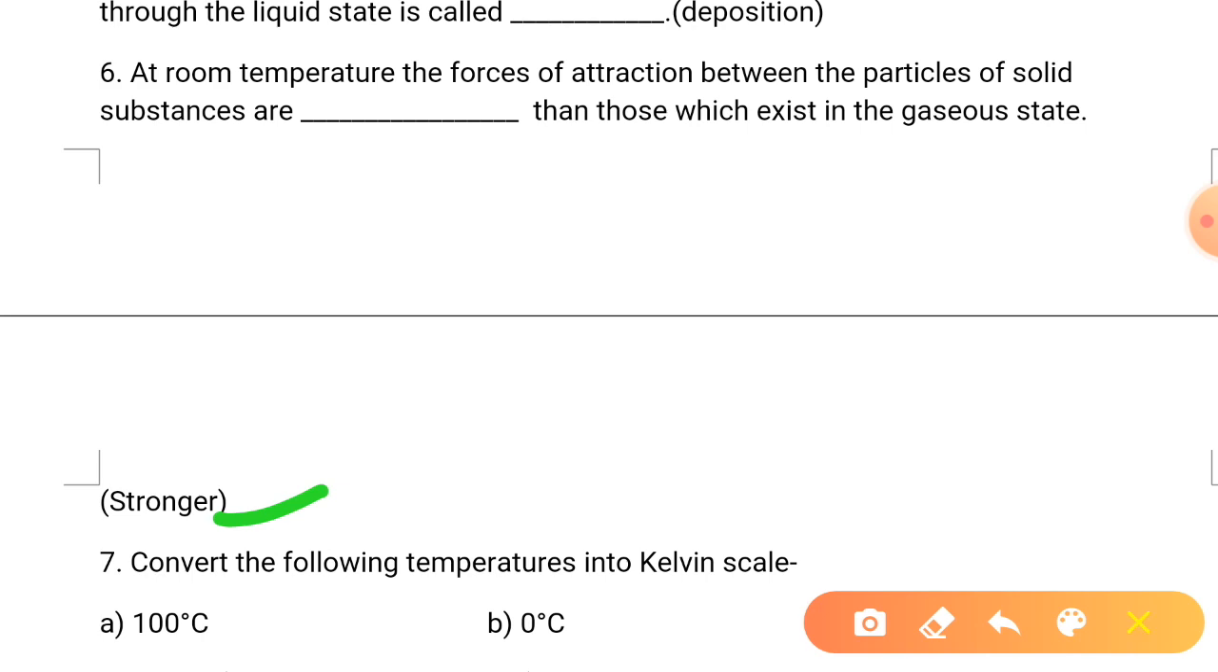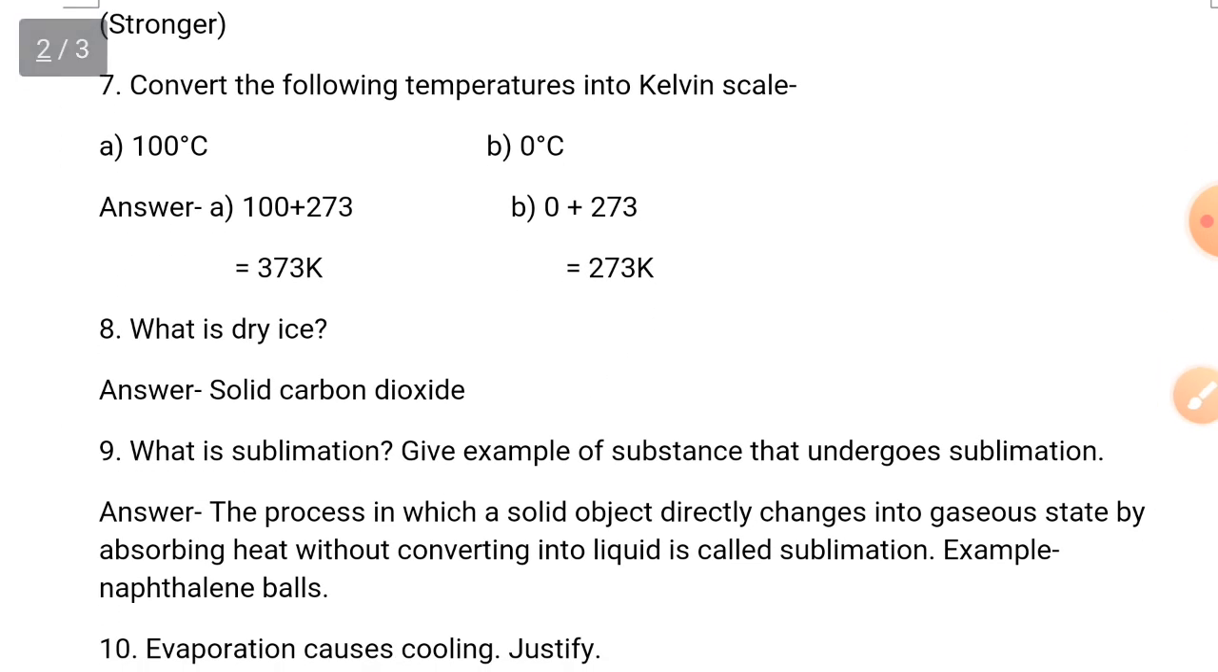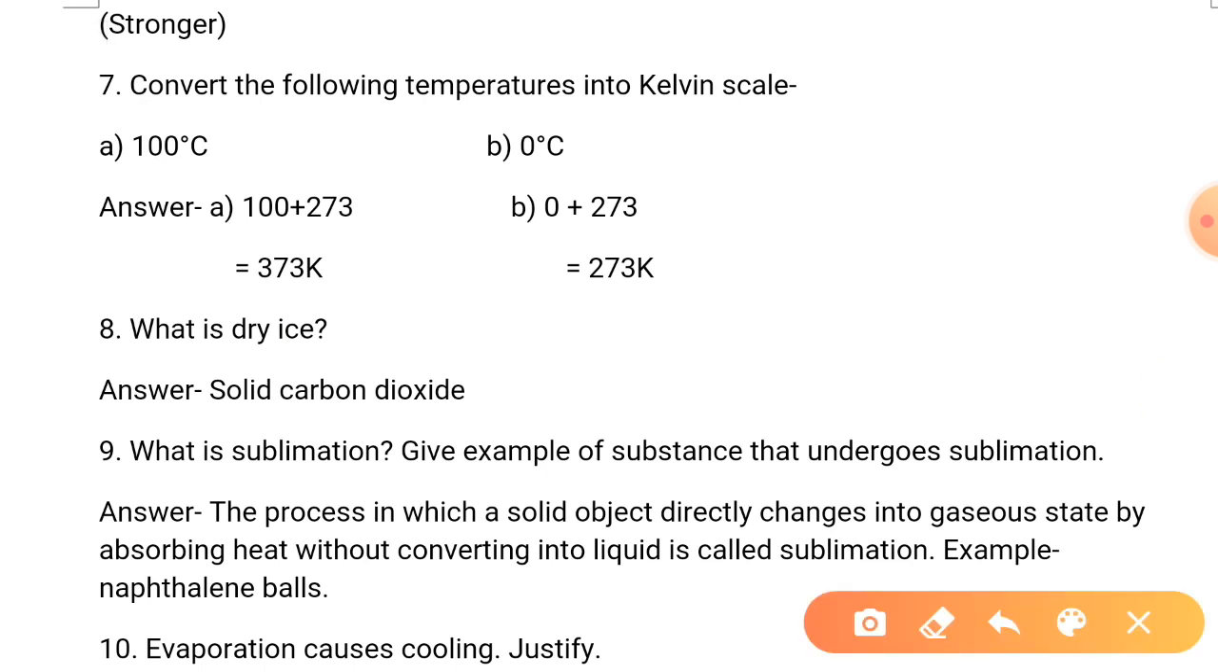Now next one, you have to convert the temperature into Kelvin scale. You are given 100 degrees Celsius and 0 degrees Celsius. As we know about the 273 factor, we add 273 to both these temperatures, and now your answer is 373 Kelvin and 273 Kelvin. Next, what is dry ice? Students, dry ice is solid carbon dioxide gas.